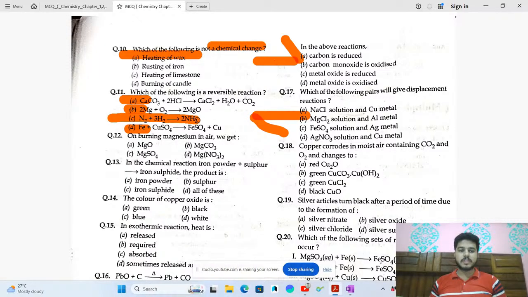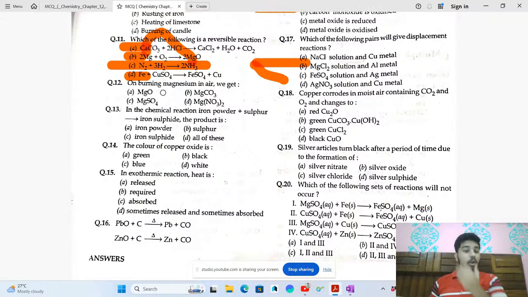But this N2 plus H2 gives NH3. What is NH3? Can you comment? Can you answer that? What is NH3? NH3 is ammonia. Ammonia is a type of gas, so it can go back into the state that is N2 and H2.